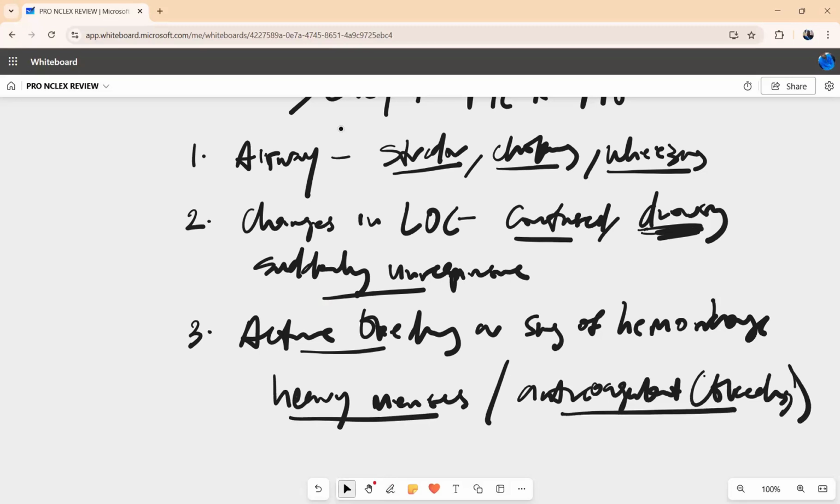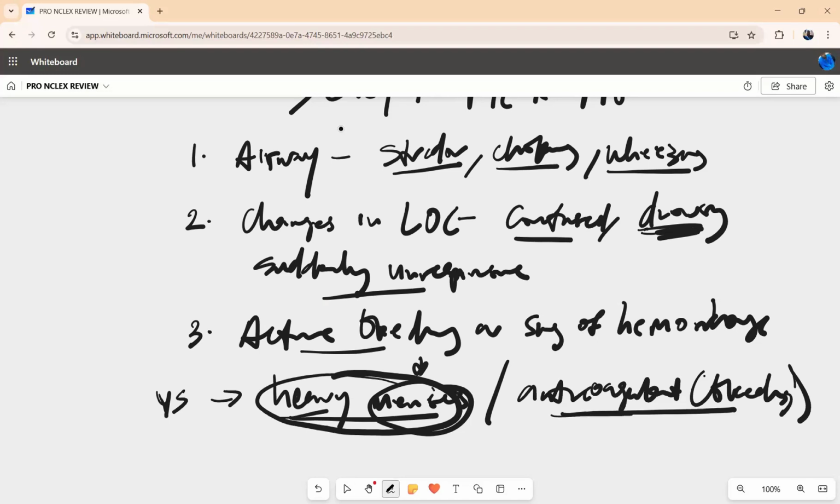The heavy menses is not active bleeding because this is natural. To evaluate the bleeding here, we need vital signs to find out if this patient is having a problem with the heavy menses, because menses is natural. Unlike anticoagulants, which we use to cause this, so this becomes active bleeding.